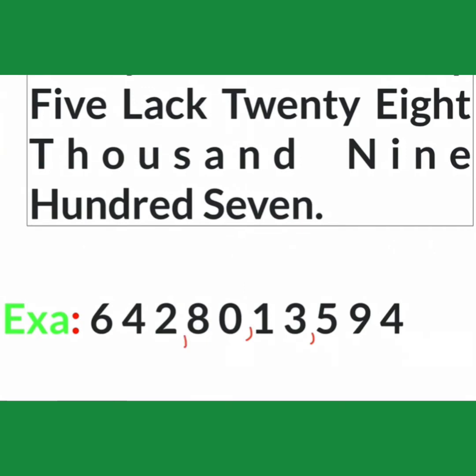And then again you will count 2 digit only into the Indian system. So 1 digit and 2 digit. So you will mark the next comma between 6 and 4. You will get just like that. And after that here is only single digit. So no need to insert the comma here. So this is the process to inserting the comma into the Indian system.